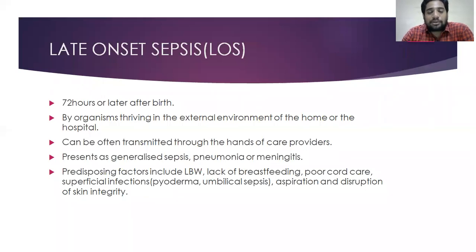And aspiration. In the newborn babies, there are high chances of milk aspiration and all this. When they're associated with congenital abnormalities like cleft lip or something, they will have high chance of aspiration. So these children, they end up with pneumonia and all those things. And next is disruption of skin integrity. Like when we do IV lines and all this, we are disrupting the skin integrity. So we are giving a path for pathogens to enter.